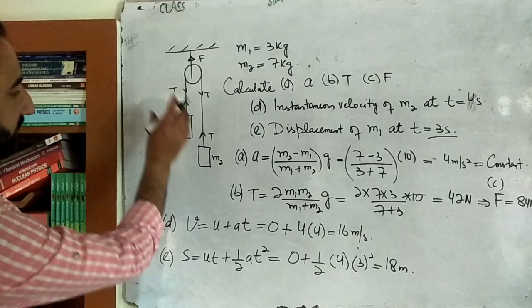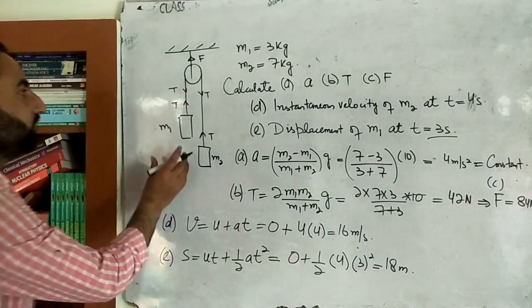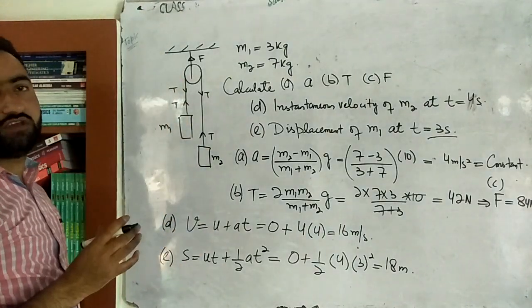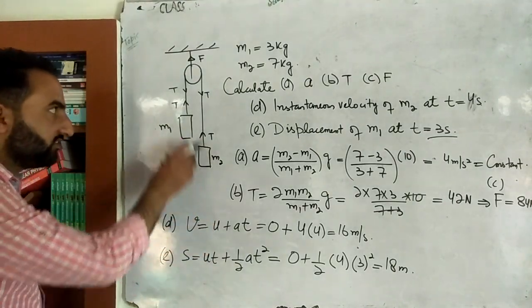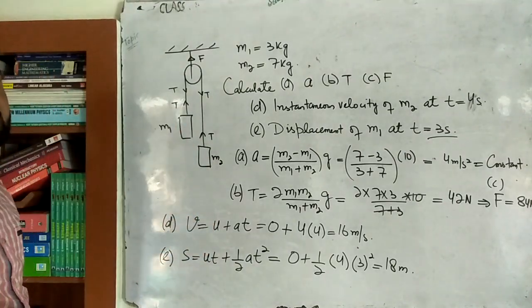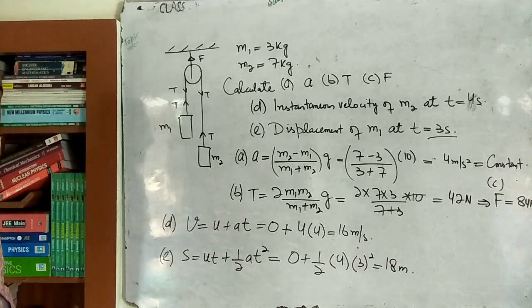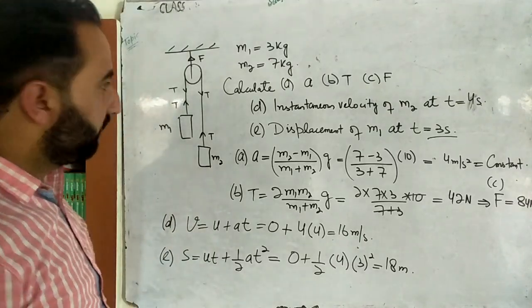So that means this block will descend 18 meters and this block will ascend 18 meters. Exactly the same. Suppose this one covers more distance and this one covers less; that implies the string gets elongated. But we already know that the string is inextensible. Okay? So, a very important problem. Very important.